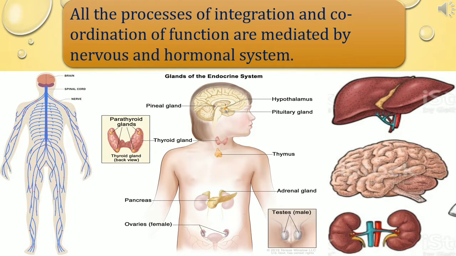To maintain the process of homeostasis, there should be control and coordination of the functions of the body. This process of control and coordination of the body functions is mediated by two systems. They are the nervous system and the endocrine system. Along with this, the liver, brain and kidney also help to maintain the process of homeostasis.